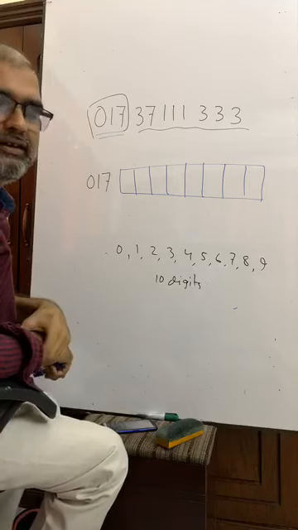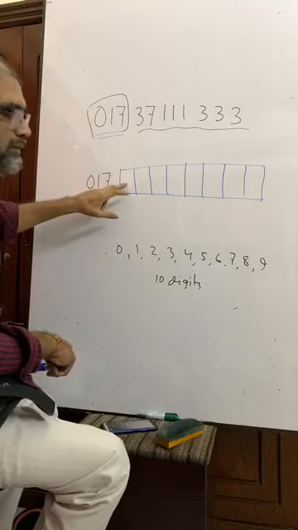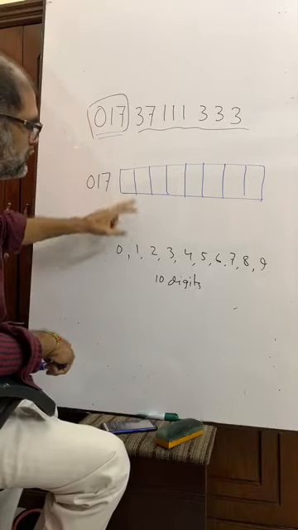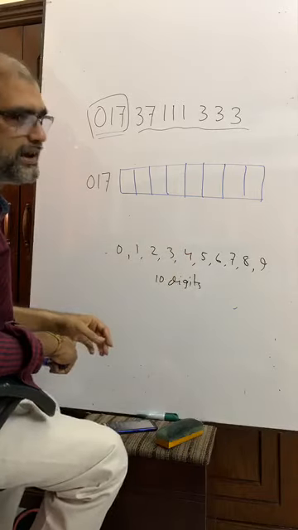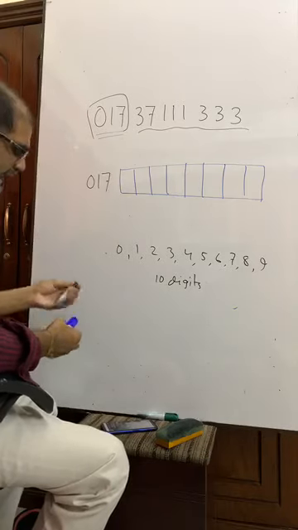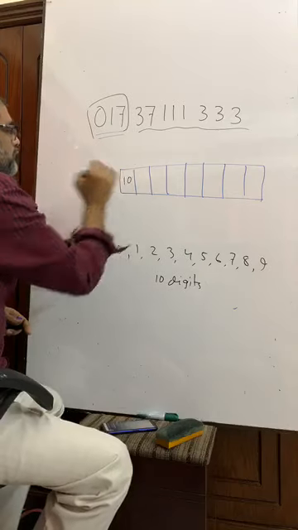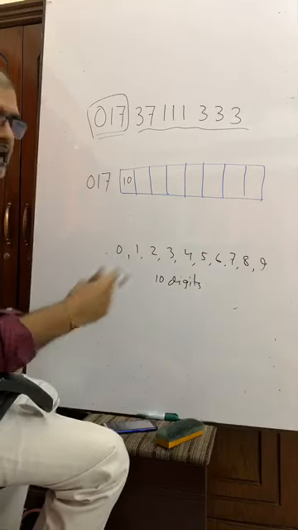Perhaps you will tell, sir, 10C1. No. Here 0 can be put, 1 can be put, 2, 3, 4, 5, 6, 7, 8, 9. Any of them can be put in this position. So we have in total 10 options.